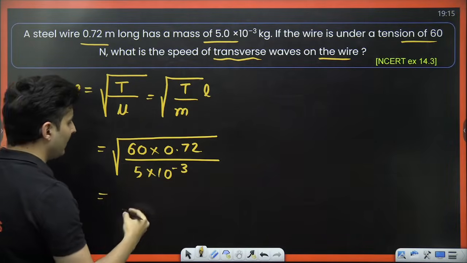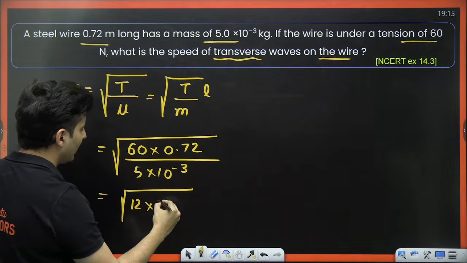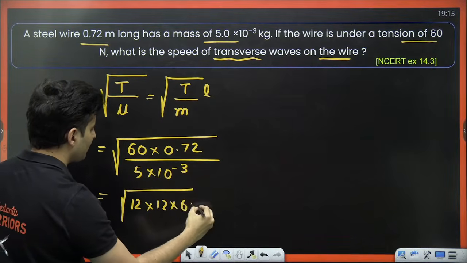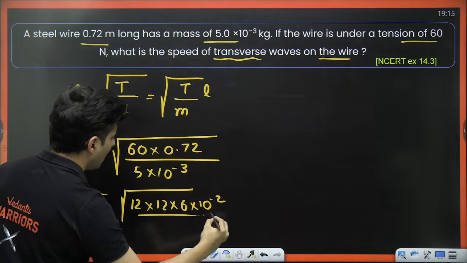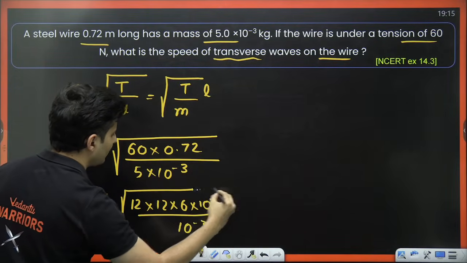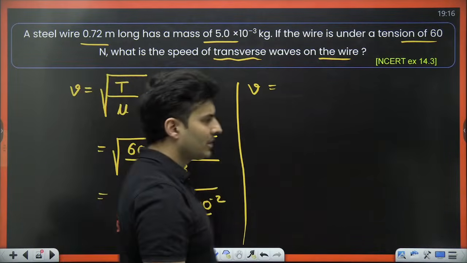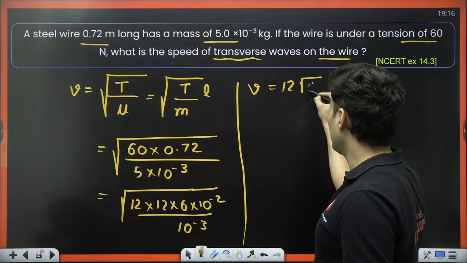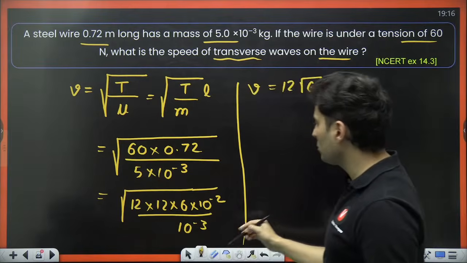60 by 5 is basically 12. 0.72 I can write it as 72. 72 is 12 into 6 and 2 decimal places, 10 to the power minus 2, and this 10 to the power minus 3 is there. So this V will become, check this out, what will it become? 12 will come outside the root, root 6 will be there, 10 to the power minus 3 minus 2, right?